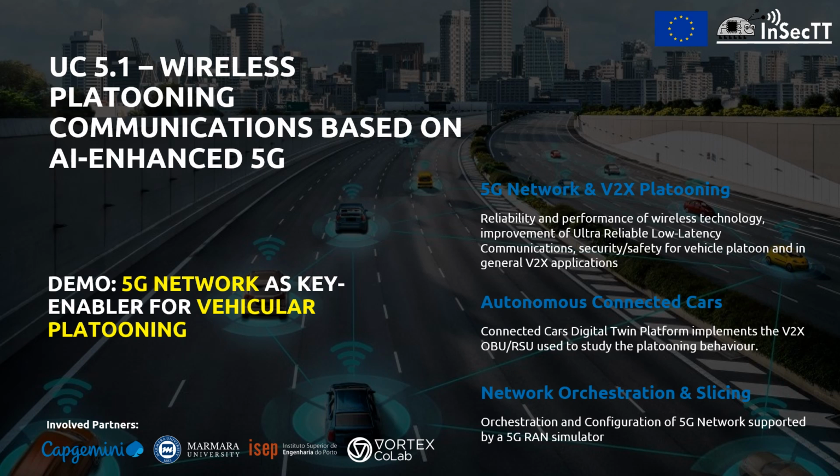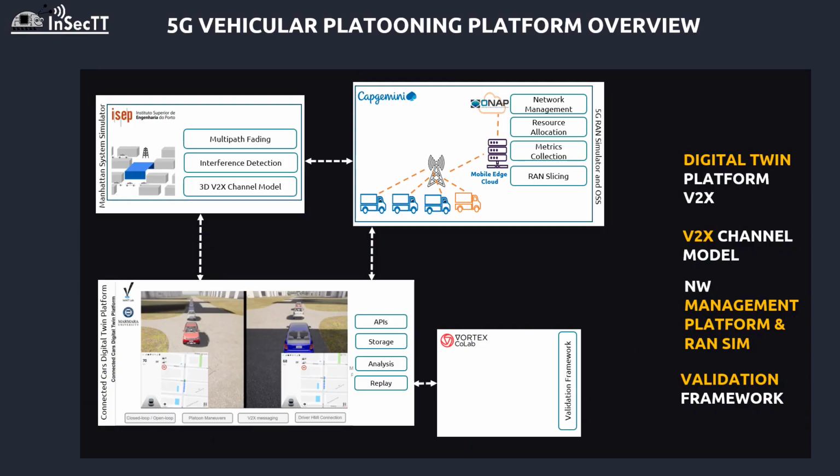This demo takes advantage of improved 5G tools specifically suited for vehicle platoon communications, enhancing not only connectivity but fusing the decisions of autonomous vehicles with the radio resource allocation and physical layer adaptation. For supporting V2X communications, the demonstrator is composed of 4 major components: a digital twin platform, a V2X channel model, a 5G RAN simulator and management system, and finally a validation framework.